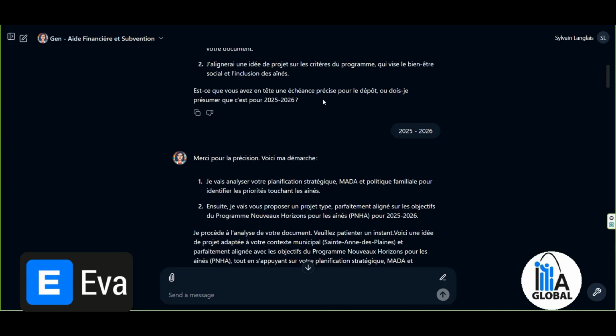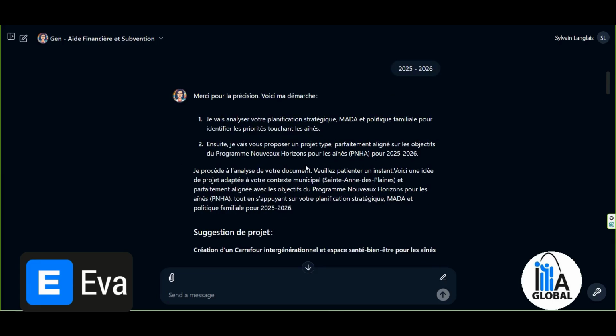Yes, the tool is designed to ask us about the submission date, because when it searches for the application, we want it to check the end date or the date the program ends, the final submission date, so that we can develop a program, have the necessary time to write it, and be able to submit it before the deadline. So I tell it 2025, 2026, I'm being rather vague. It replies, thank you for the clarification, and here is my approach.